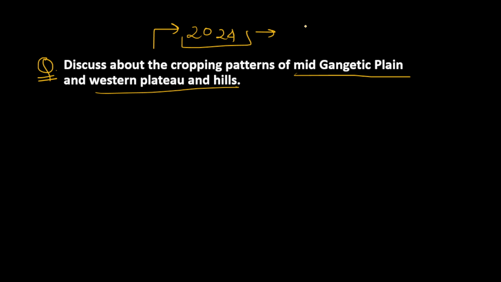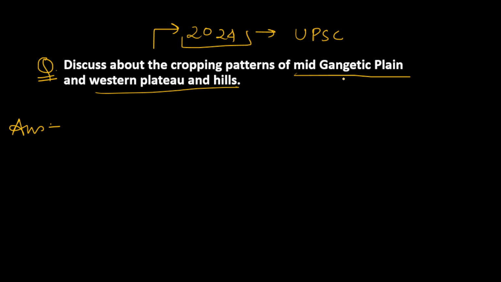So the question is: discuss about the cropping patterns of mid-Gangetic plains and western plateau and hills. So we have to discuss the cropping patterns, that is, major crops grown in both of these regions. And this question was asked in this year's agriculture optional paper, that is, the 2024 agriculture optional paper of UPSC civil services examination. So let's see how we can approach the answer.